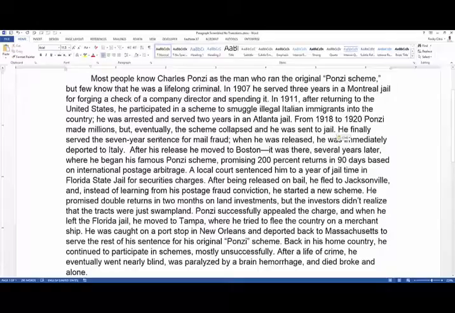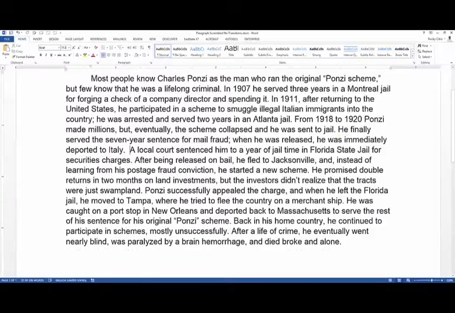He finally served a 7-year sentence. That's for mail fraud. That idea of mail fraud hasn't been introduced yet, so that's not the next sentence. Okay. Now we're getting somewhere. Okay, after his release, so it looks like he was in and out of jail a lot of times, so we don't know if this is necessarily the next sentence, but we do have some clues here. I'll move this up,